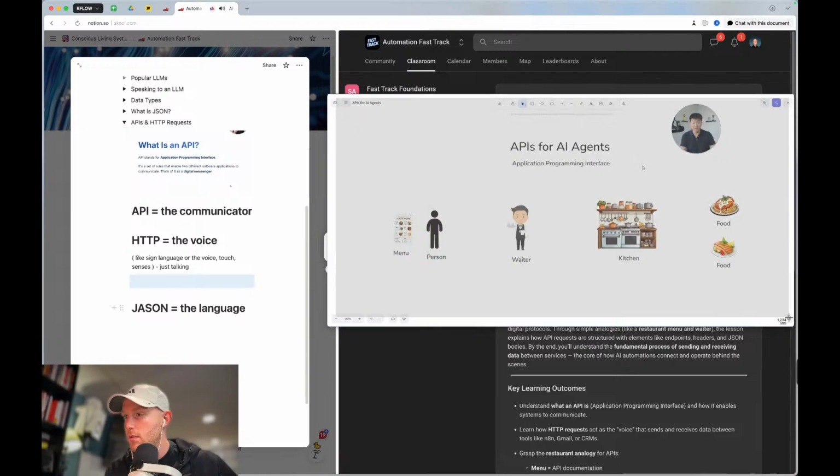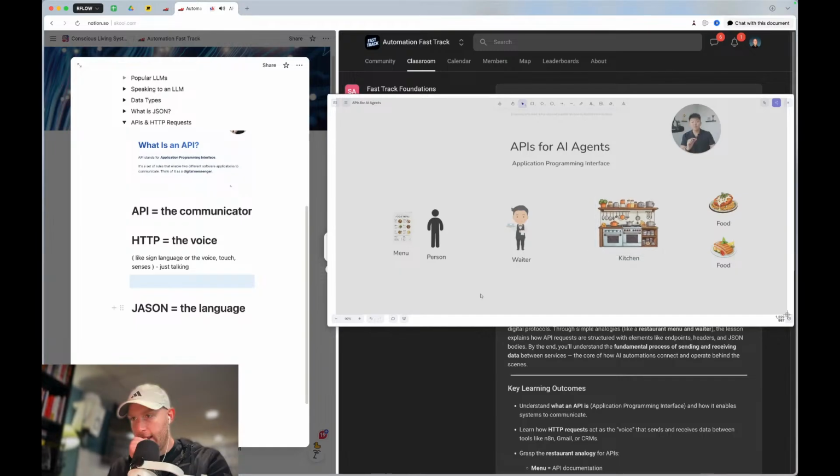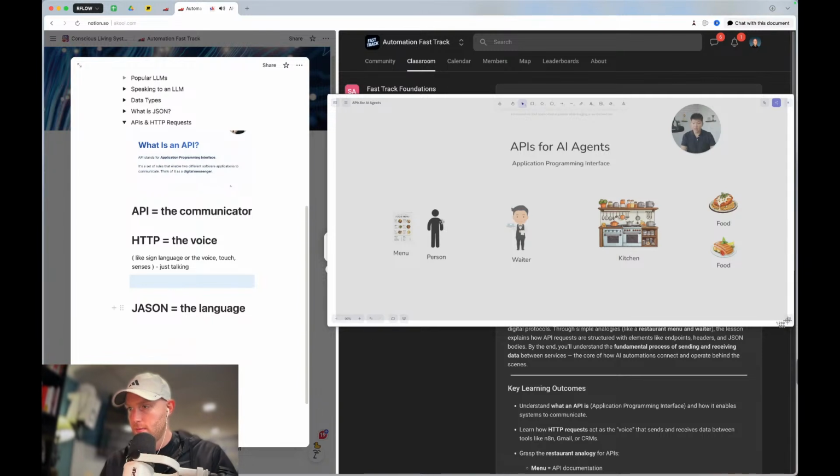So we go to a restaurant. This is us right here. When we go to this restaurant, we know that we want food. The restaurant has different options of food that we can get. And so in order for us to understand what we can get from the restaurant or the kitchen, we have to look at the menu. We look at the menu first, and then we talk to the waiter. So we tell the waiter, hey, I looked at this menu, and it looks like you guys offer chicken parm. I'm going to tell the waiter, hey, I want the chicken parm.